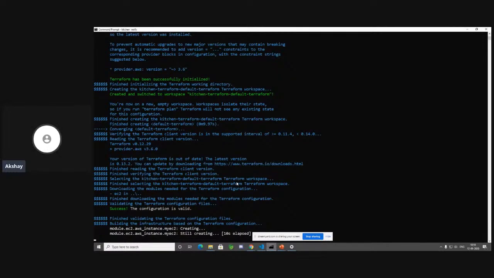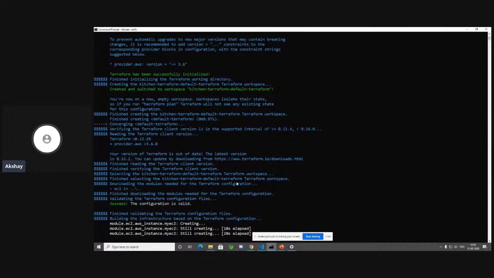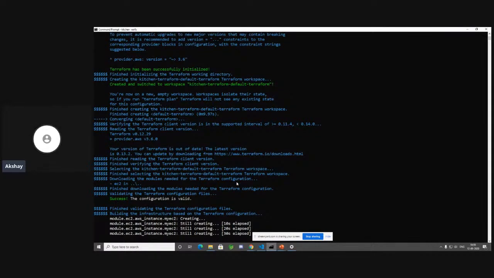Until this EC2 instance is created, and then we will have our test cases running from inspec, and it's going to fail. Let's see. 10 more seconds. 30 seconds generally it takes for an EC2 instance to get created. Let's just wait for a little bit of time. And this is how you do it in the industry, man. This is how you do it.